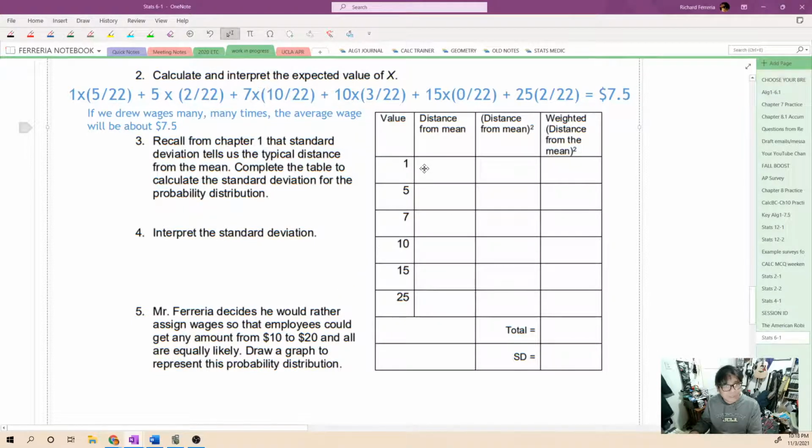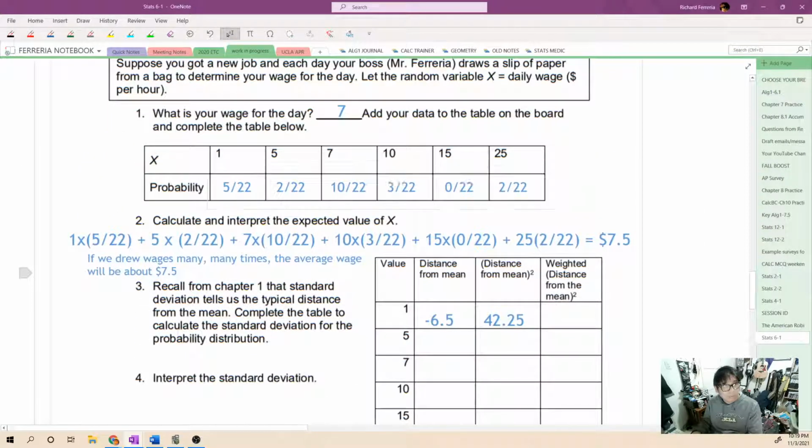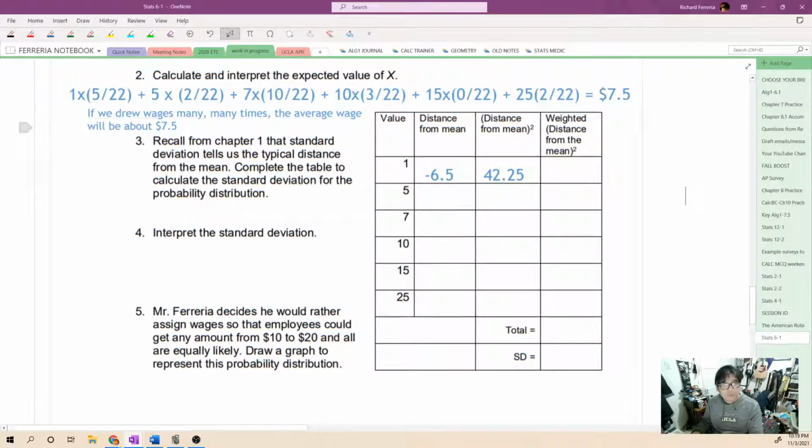So let's take a look at this first one. The first one is, well, what is the distance from the mean? Well, if we do 1 minus 7.5, we get a negative 6.5. That's how far that is from the mean. Next, what if we take that number, the distance from the mean, and we square that? So negative 6.5 squared. That's going to be 42.25, and then we're going to weight that because this is not equally weighted, so we're going to multiply that by 5 out of 22. The probability of getting a 1 was 5 out of 22.